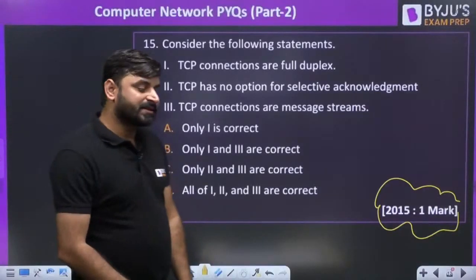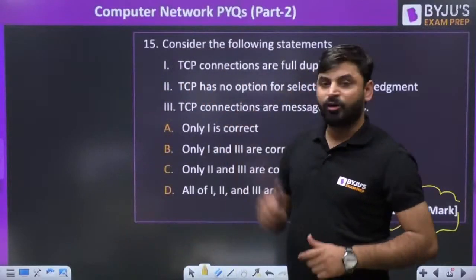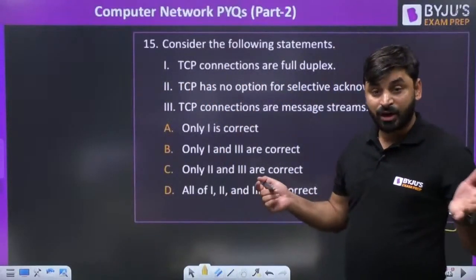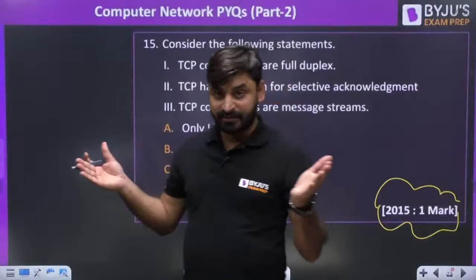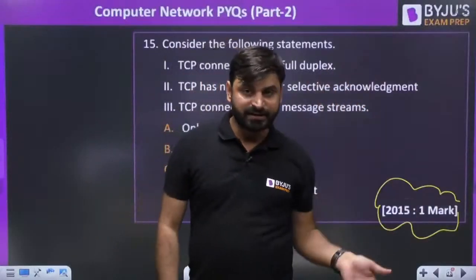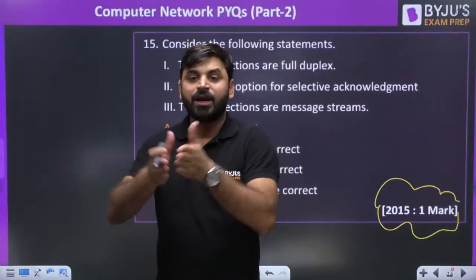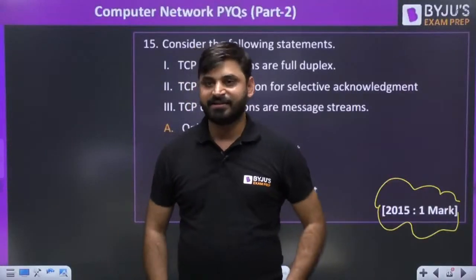TCP connections are full duplex. First point: TCP connections are full duplex. Yes, because we can send data in both directions. Client can send data to server, and server can also send data to client. It means downloading and uploading are both possible in TCP.